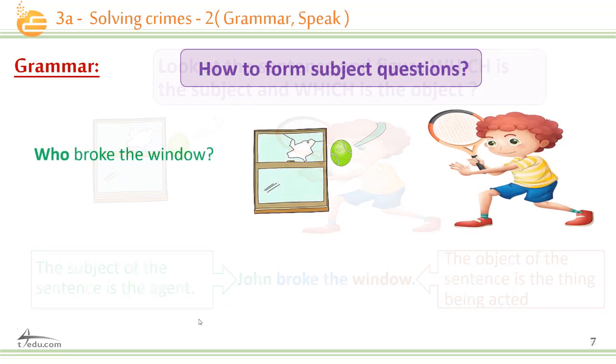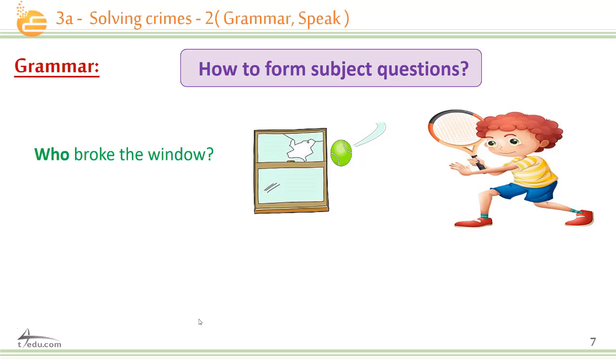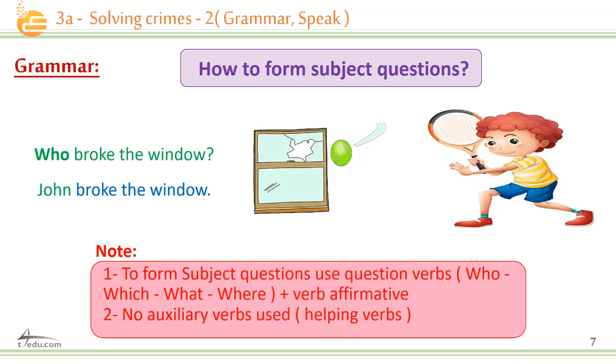Okay. Now, how to form subject questions? When we ask, who broke the window? The answer will be, John broke the window. Because we're asking about the agent, our question form will be who, in case the answer is John, which is the subject. Note, to form subject questions, we use question words who, what, and where, plus the verb in the affirmative.